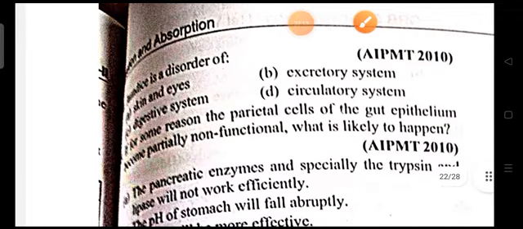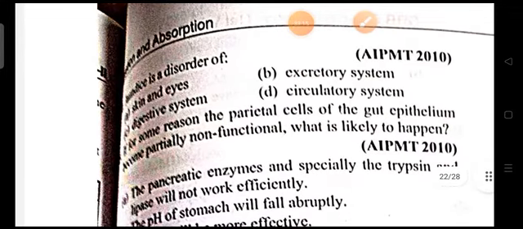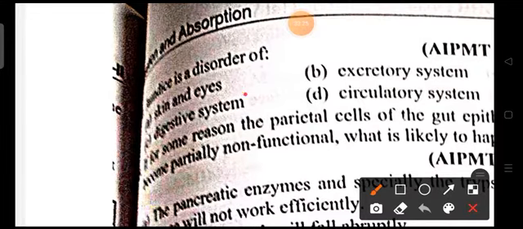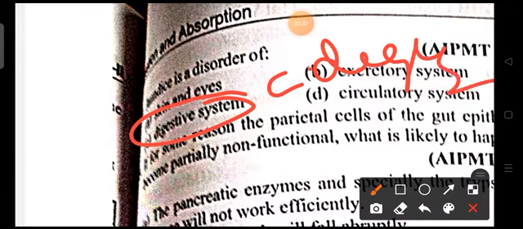Next, coming on to the next question. Jaundice is a disorder of skin and eyes, excretory system, digestive system, circulatory system. Already we have discussed that jaundice is a disorder of the liver, the digestive system. So option C, that is digestive system, is the right answer.